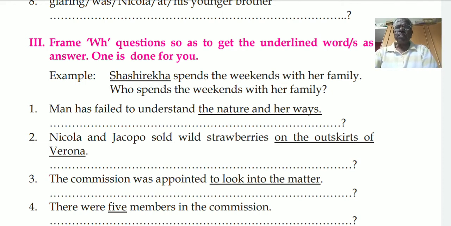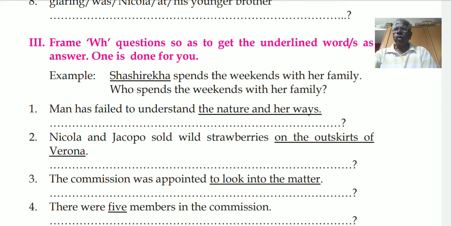The question will be, whose bag is this? So this is the first rule, who, whom, and whose. All three are used for persons only. Who is used when the person is the subject, whom is used when the person is the object, and whose is used when the person shows possession.